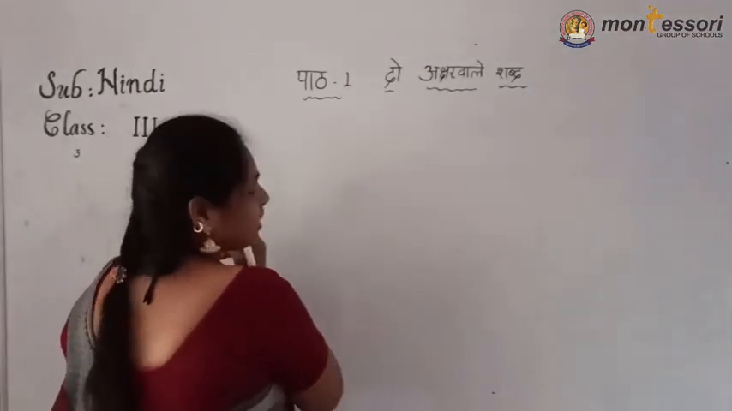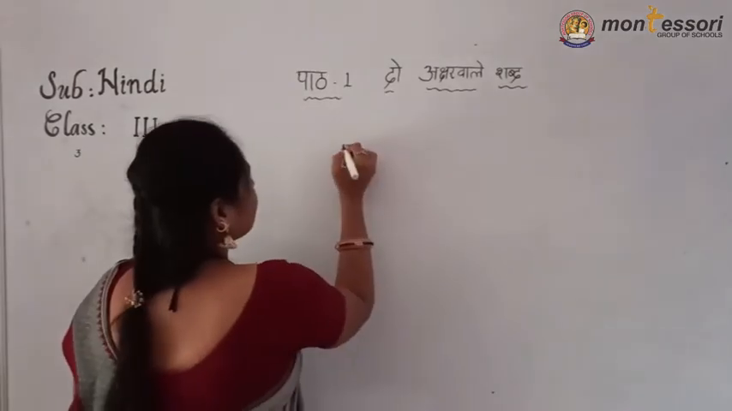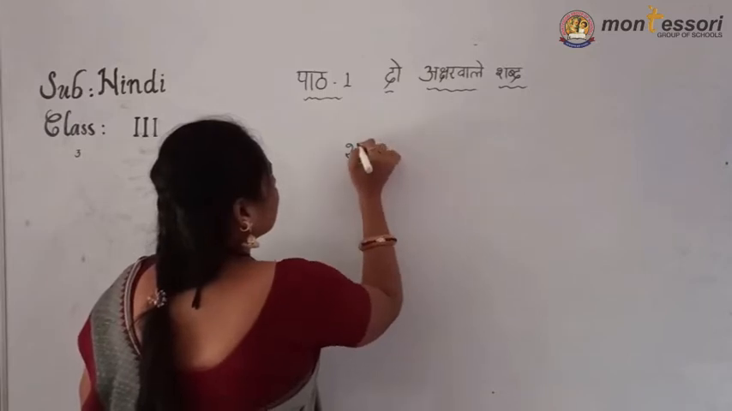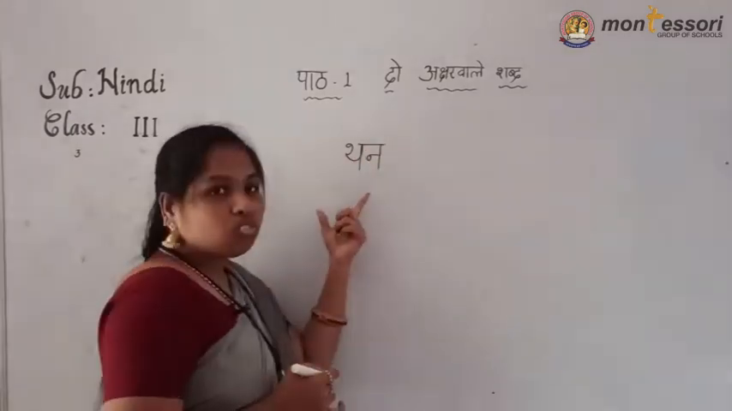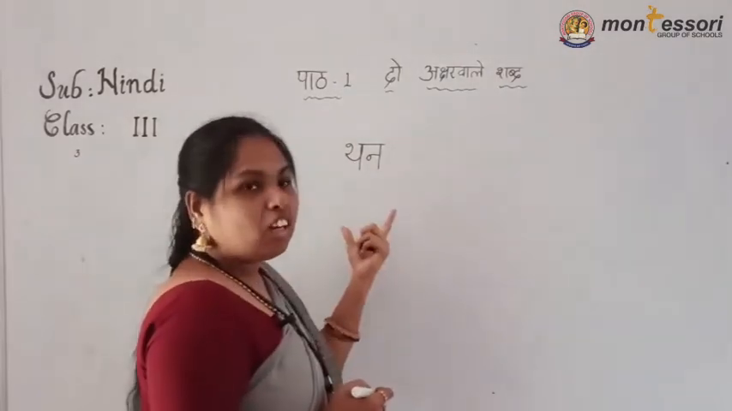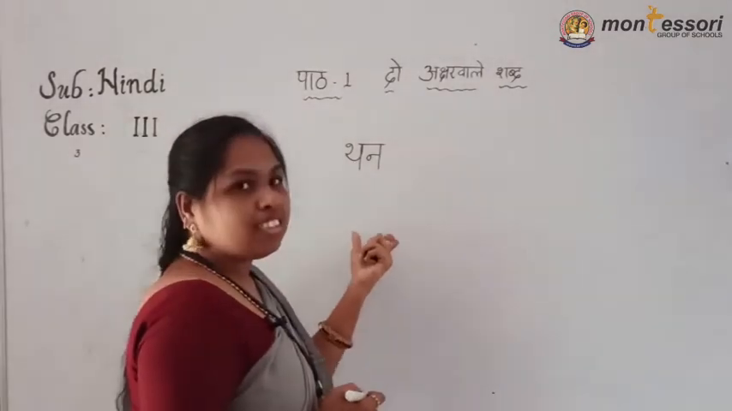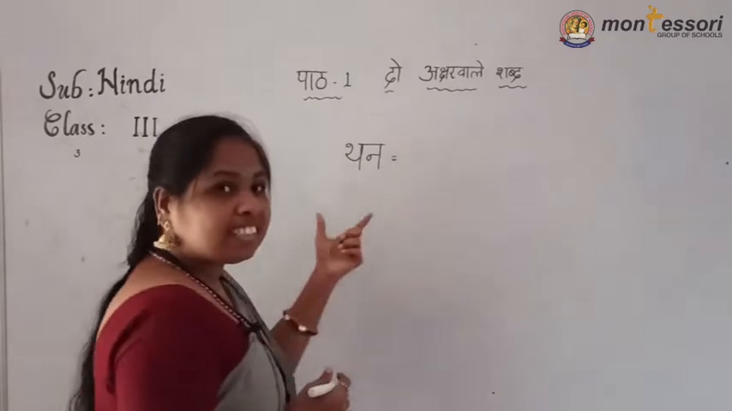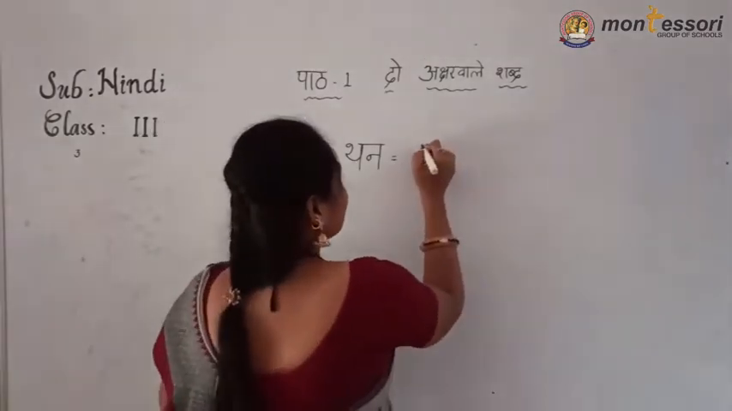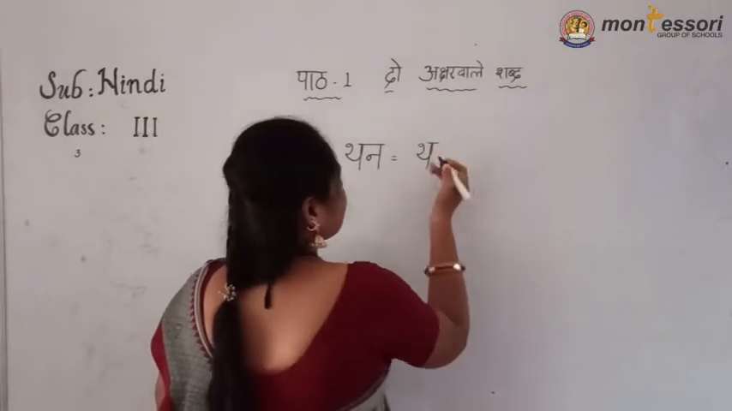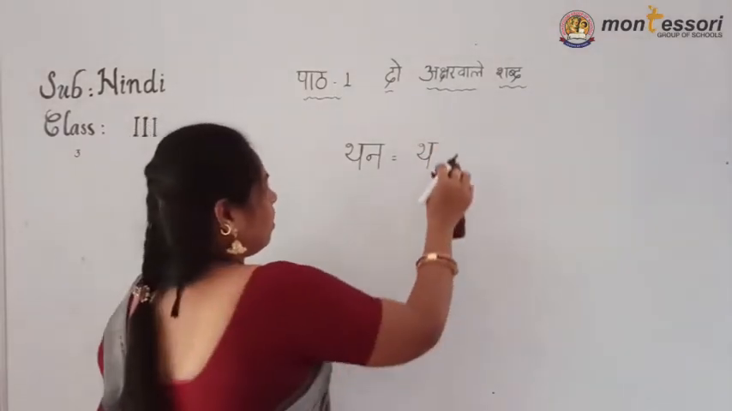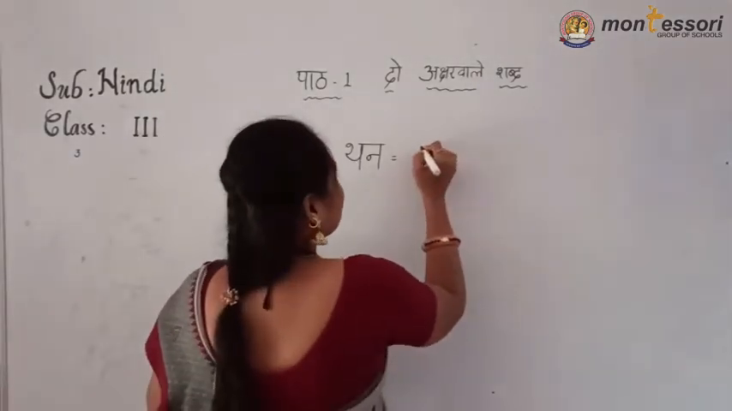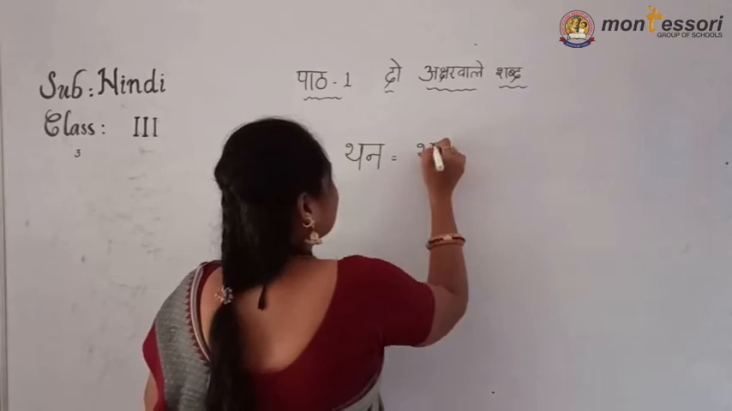Now today's words. See, a two-letter word. What is this? Than. How are we going to identify it? First we separate the letters. Which letters are hidden in this word? Only two letters are there. By separating the letters we can understand what the word is.